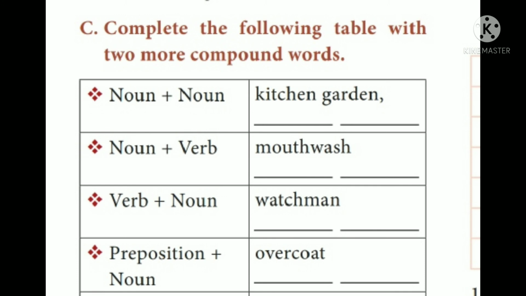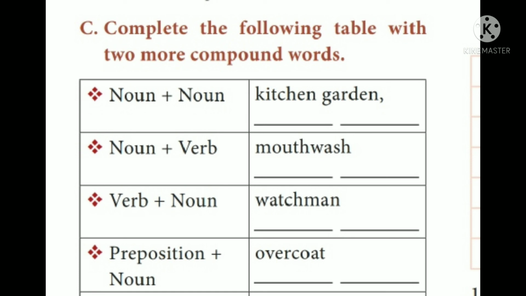So here, for the first one they have already given kitchen garden. They are asking you to write one more word for each one. So here we can use what? A notebook. Note is a noun and book is also a noun. So, notebook. Second example, they have already given mouthwash. So here we can write rainfall.